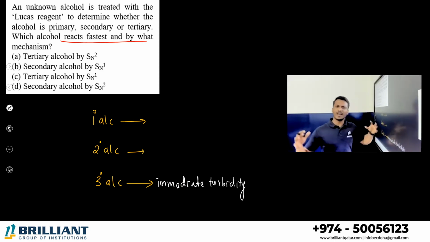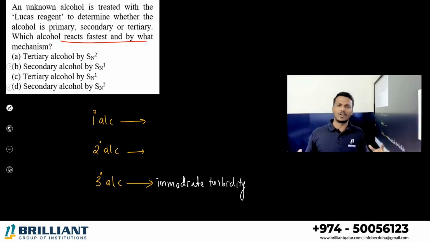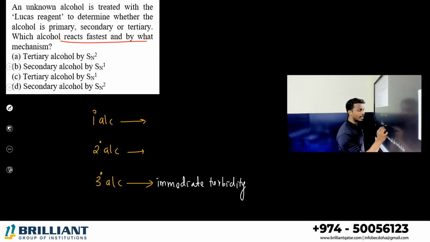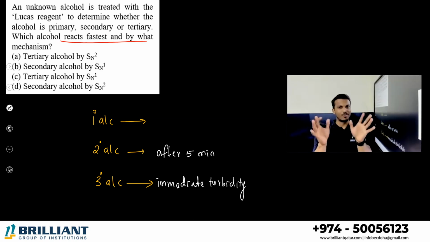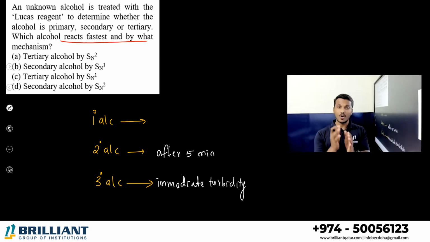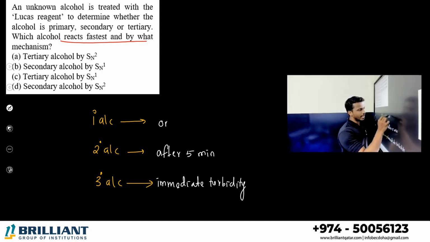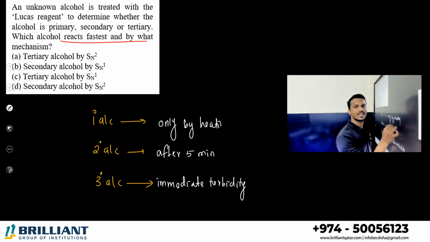Because, you know, tertiary alcohols are highly sterically crowded. They are ready to undergo some reaction, to leave something. Then what about secondary alcohol? It will give you turbidity only after 5 minutes, which means its reactivity is a little less compared to tertiary. What about primary? Under normal conditions, they won't react with the Lucas reagent. Only by heating can it give some turbidity.